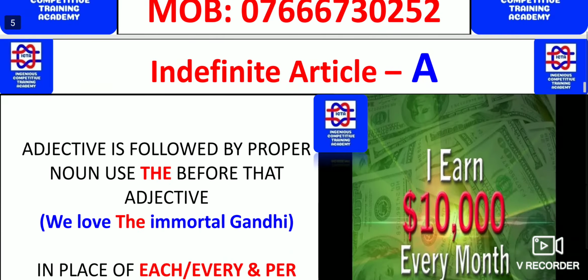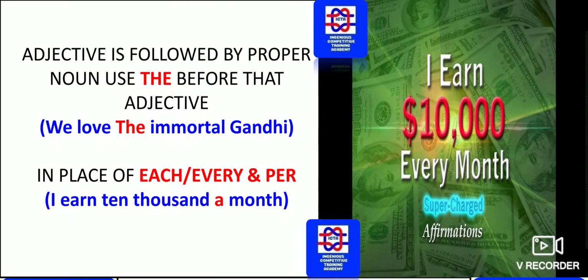Next we have an adjective followed by a proper noun. Use "the" before that adjective: we love the immortal Gandhi. So here an adjective is followed by a proper noun. Immortal is an adjective, which is followed by a proper noun, Gandhi. As you can see, "immortal Gandhi" is a proper noun, so "the" is used before that adjective, immortal. That is the definite article.